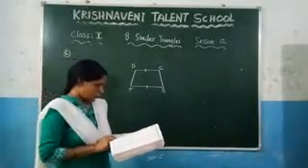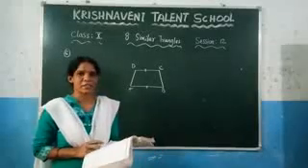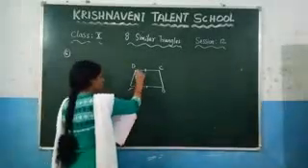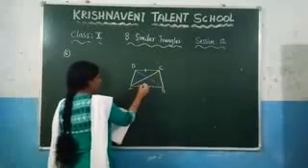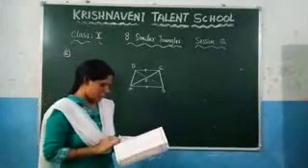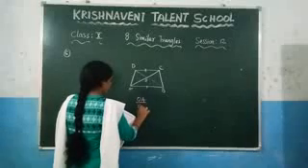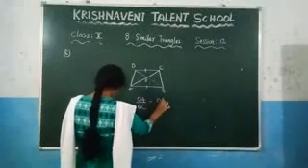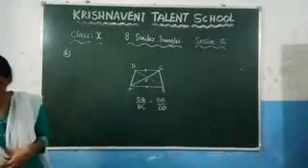And after that the two diagonals intersect each other at O. So if you draw one diagonal and one more diagonal, they intersect at a point O. Based on this condition you need to prove OA by OC is equal to OB by OD. This is the condition we need to prove here.